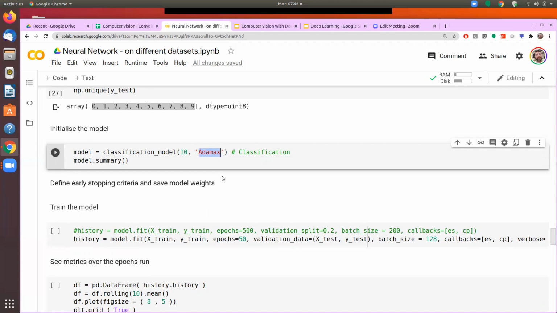The point I was trying to make is that the first step should be to understand what are the different tools available, and then go into the back end of that, go into the mathematics of that, and see what is the difference in the computation, or how Adamax is different from Adam, or how Adam is different from RMSprop.